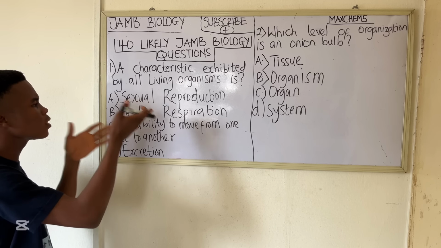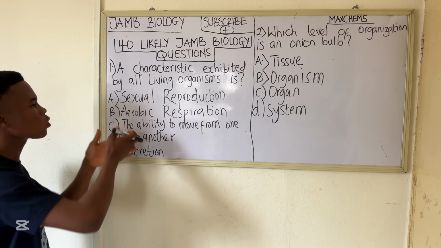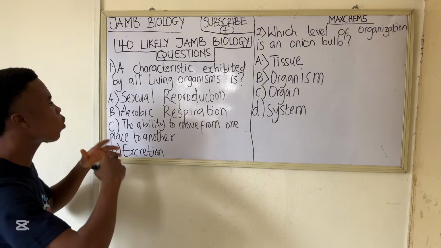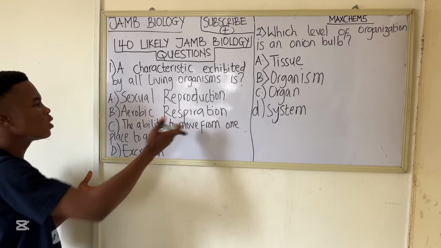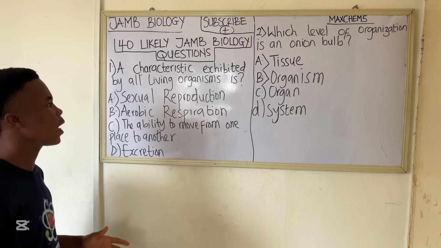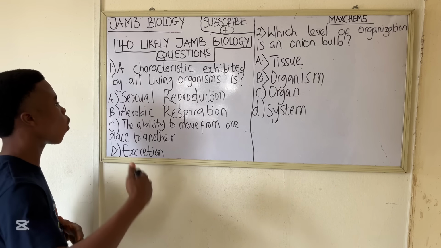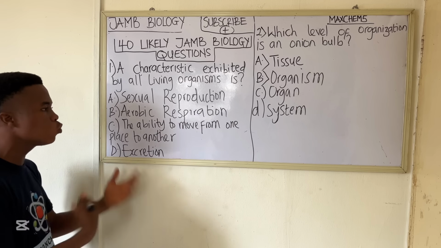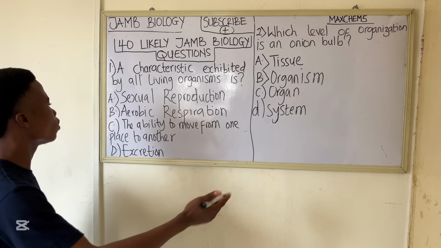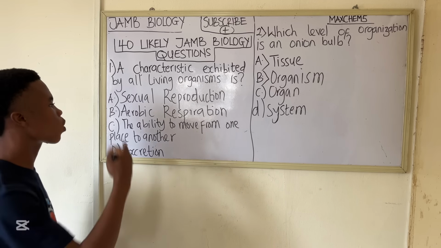Not all living organisms carry out aerobic respiration. Some carry out anaerobic respiration. Aerobic respiration is respiration that is oxygen based, that requires the use of oxygen, and some organisms also respire but don't make use of oxygen. So this is also not the correct answer.